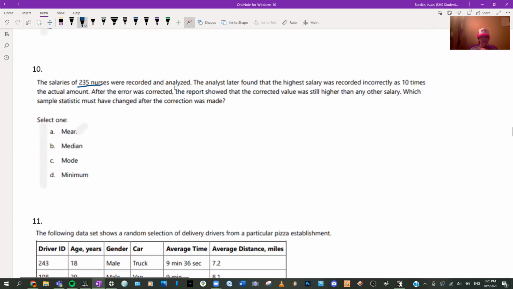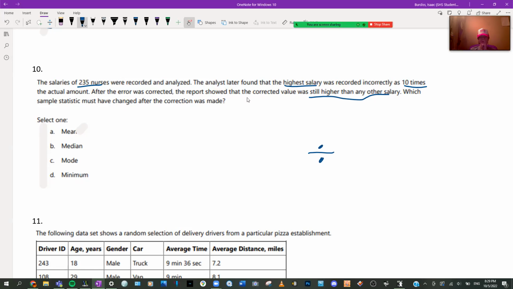Salaries of 235 nurses were analyzed. It was found that the high salary was incorrectly recorded as 10 times the actual amount. After it was corrected, it was still higher than any other value. What must have changed? So basically it's saying we divided something.